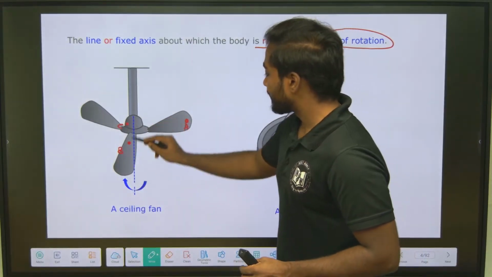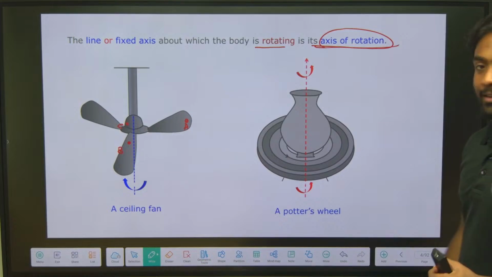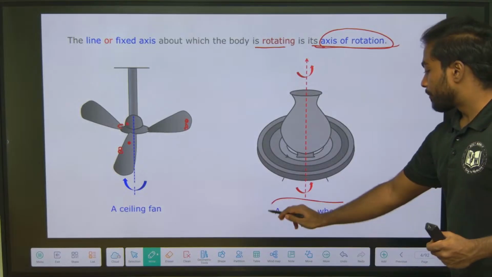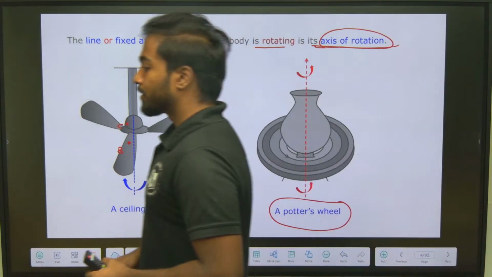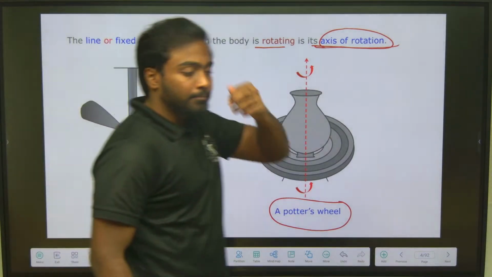That axis is called the axis of rotation, the fixed axis, the line of action. Now a potter's wheel is a similar example to the fan, where we consider the axis of rotation.